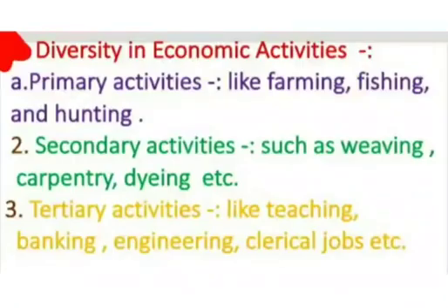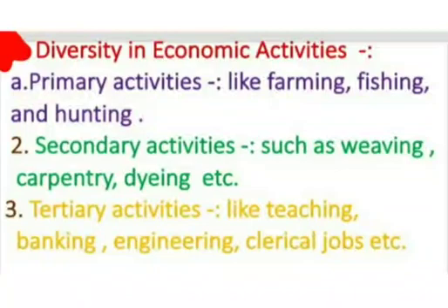Next is diversity in economic activities. Means we can see the differences in occupations also. India is a big country and it has all types of climatic regions. All such factors greatly affect the economic activities of the people.